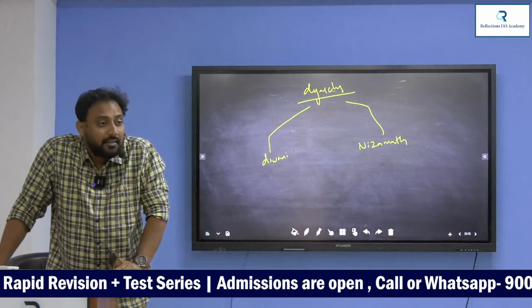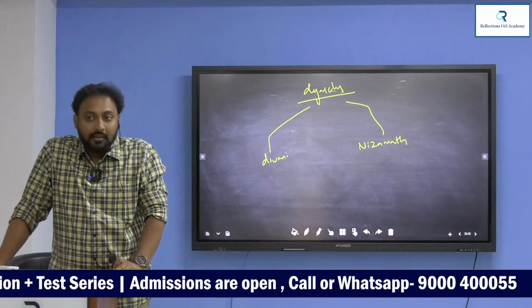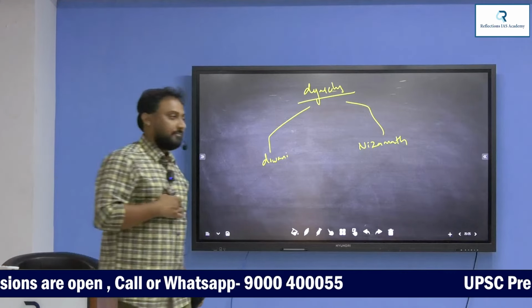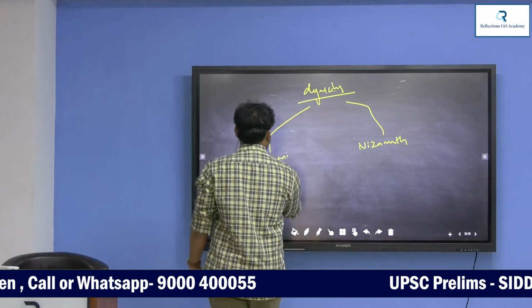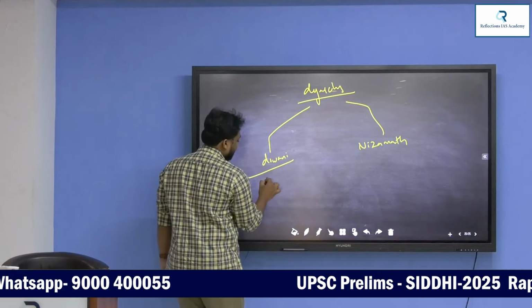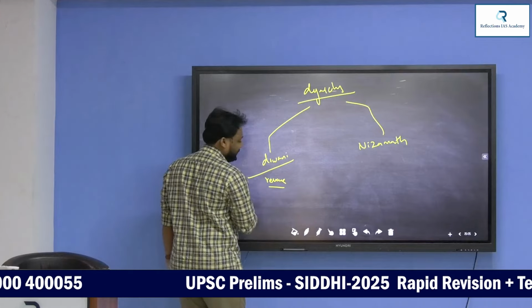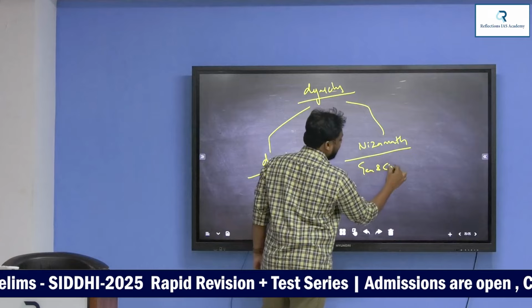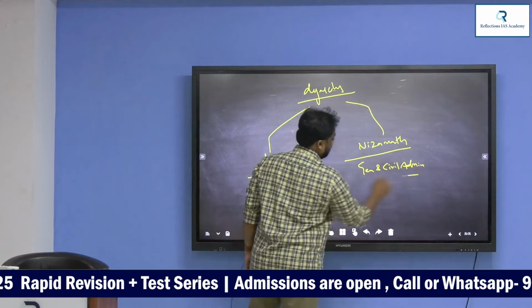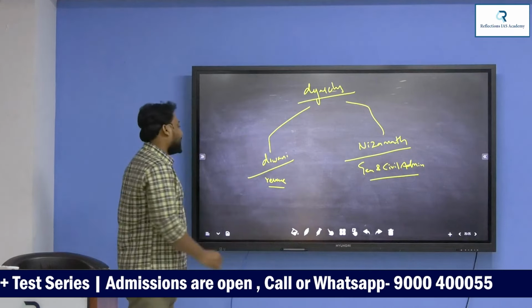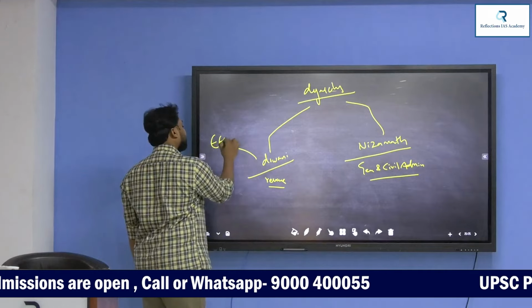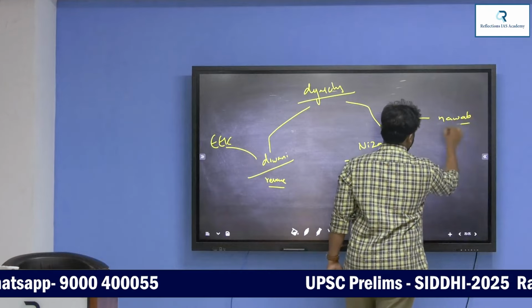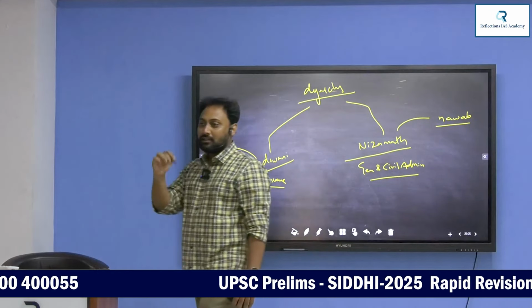Nizamat means civil and general administration. Now, this Diwani will be taken over by the English East India Company. Nizamat will be taken over by the Nawab. The responsibility of Nizamat is in the hands of the Nawab of Bengal.